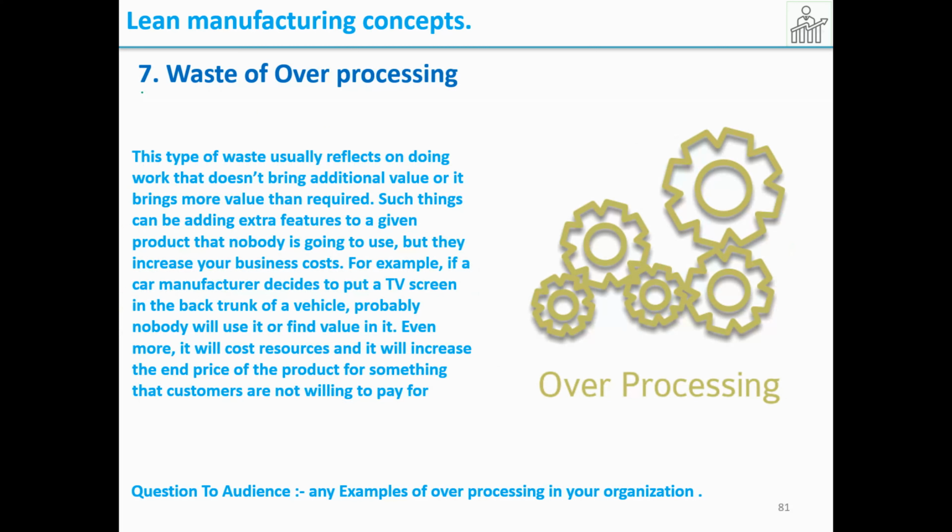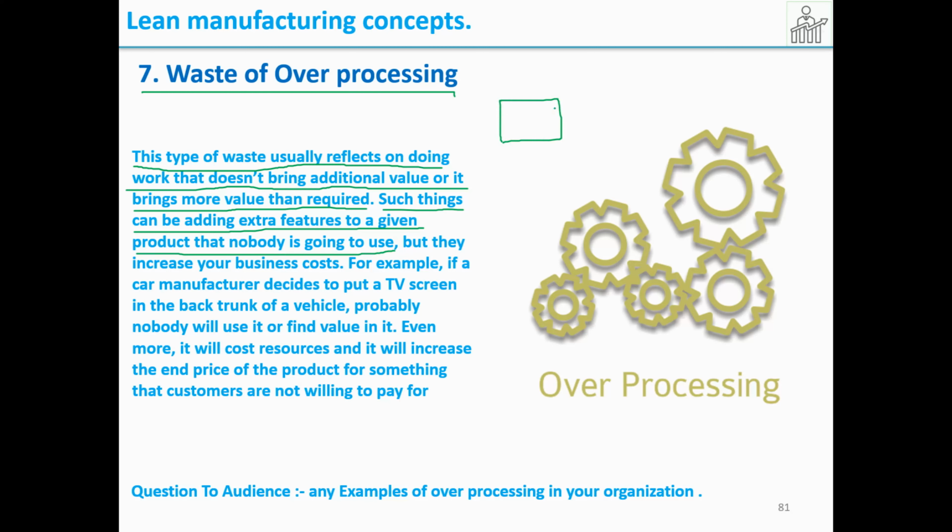Then the seventh one is waste of overprocessing. This type of waste usually reflects doing work that doesn't bring additional value, or brings more value than required. Such things can be adding extra features to a given product that nobody is going to use. That means, say the specification is that some diameter is required, and you're adding an extra feature to impress the customer. For this, the customer will not pay, and this is a cost to the company.